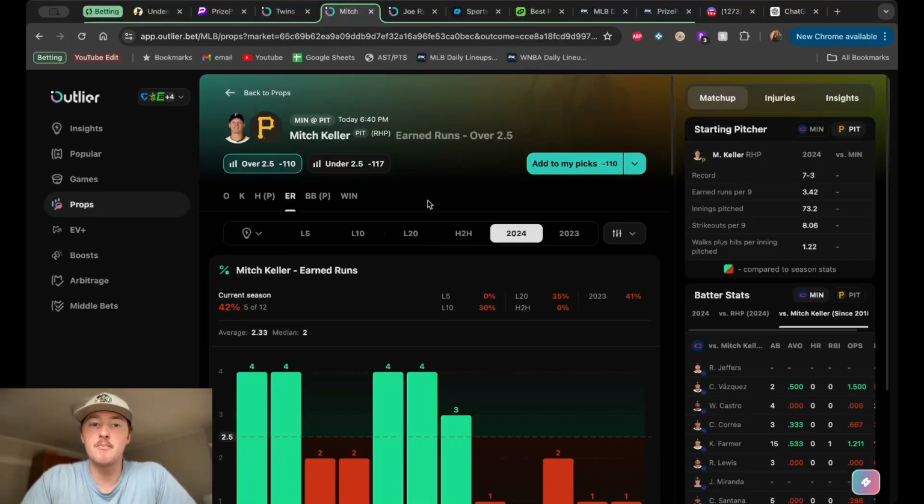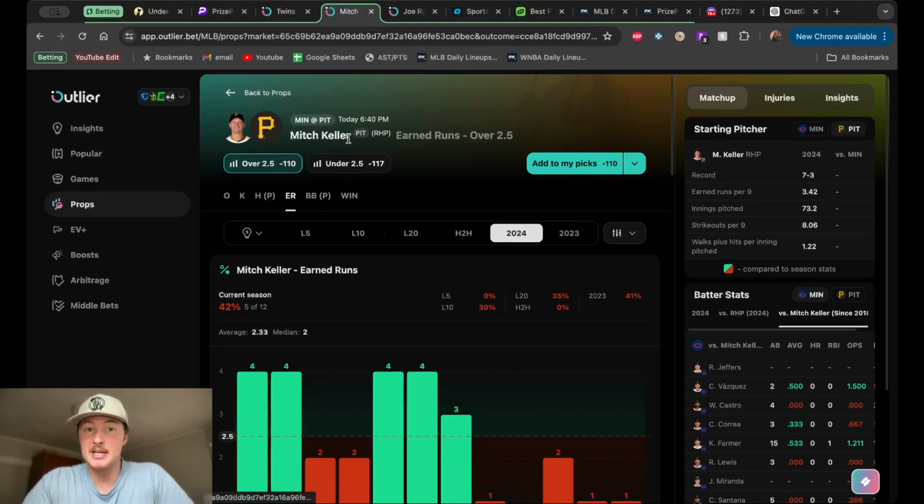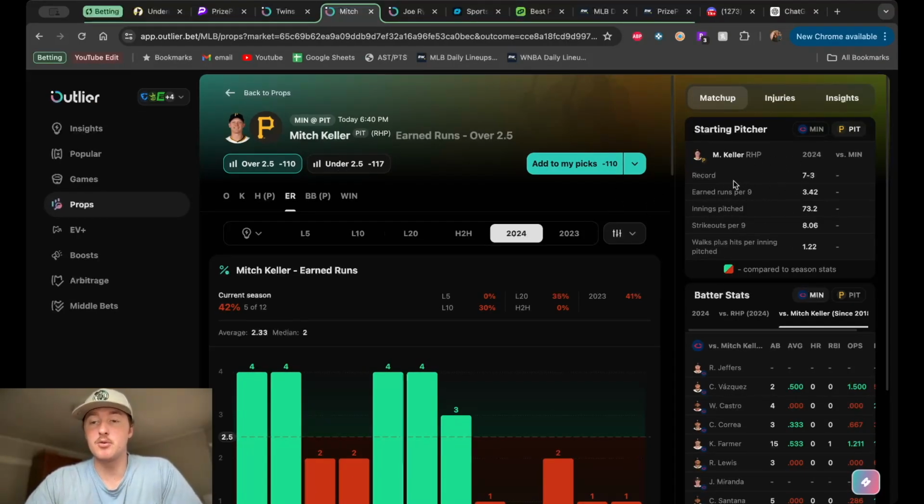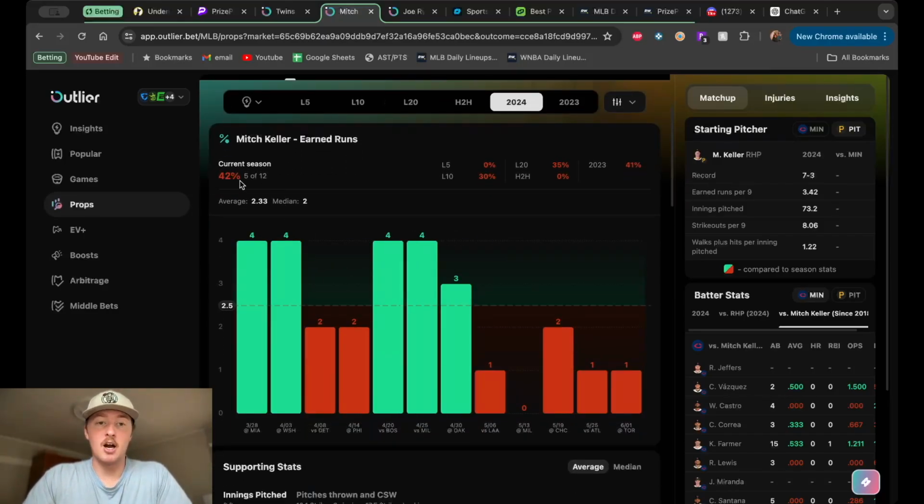All right, so starting off with Mitch Keller here, going to go over his stats right in the top right corner. He's got a 7-3 record, so he's been winning games when he qualifies. ERA, though, of 3.42, strikeouts per 9, 8.06, and a 1.22 WHIP. So pretty mediocre stats. Mediocre Mitch, if you want to call him that. But he's been getting wins, I will say that. 7-3 in the games that he's qualified for starts. Looks like he's gone for 12 games.